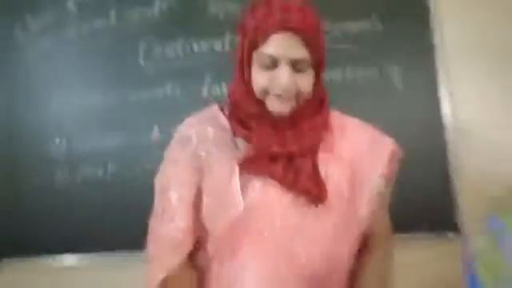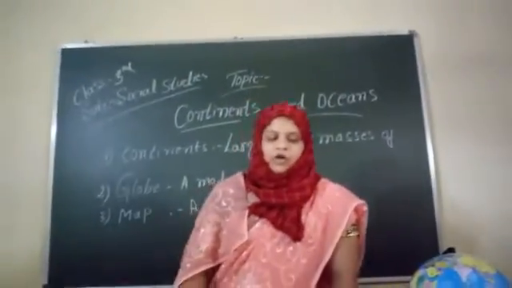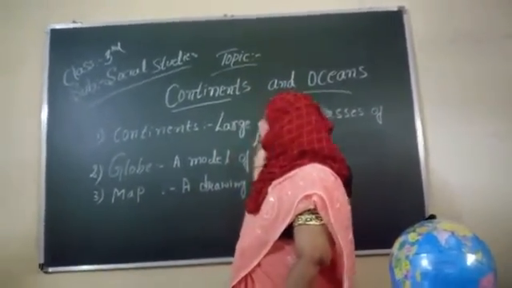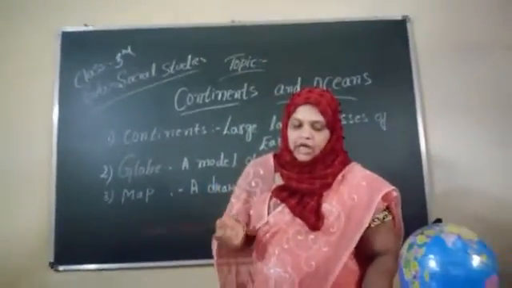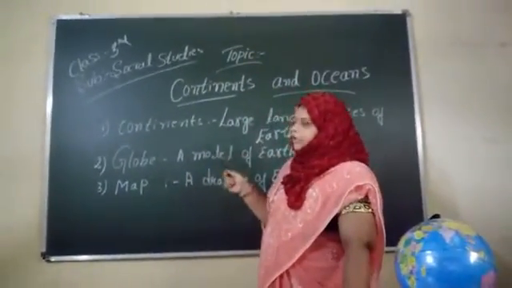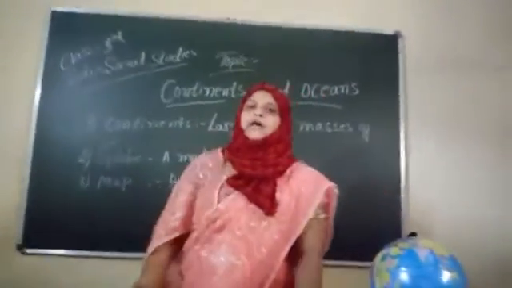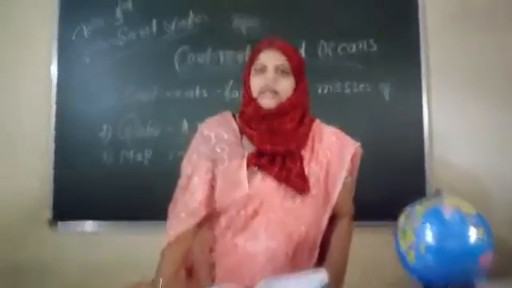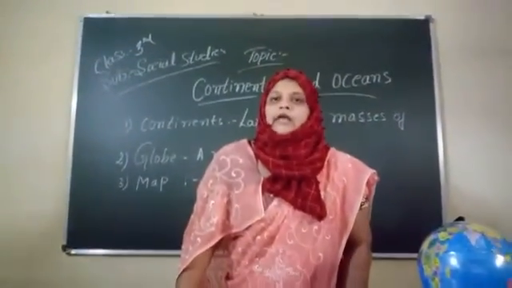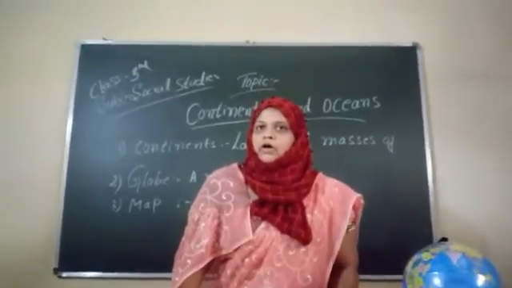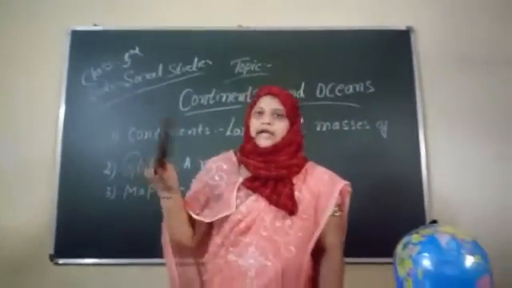Okay children. Here is the continents and oceans. What is the meaning of continents? Continents mean large land masses of earth. In the previous class we have studied about earth. It is one of the 8 planets that go around the sun.